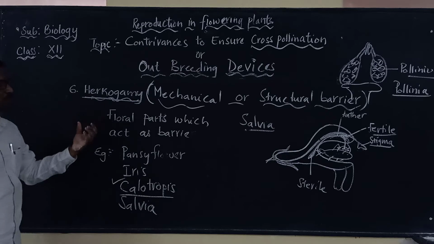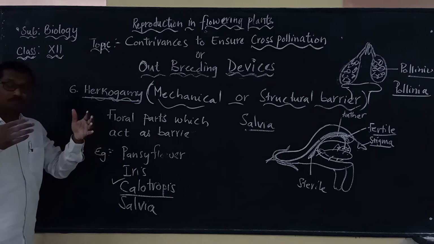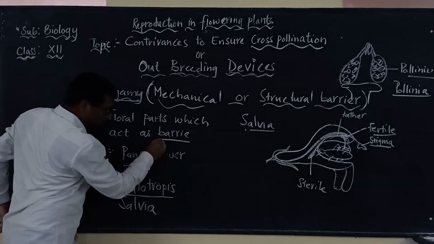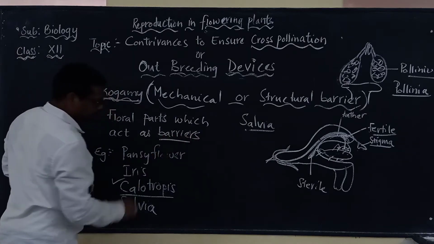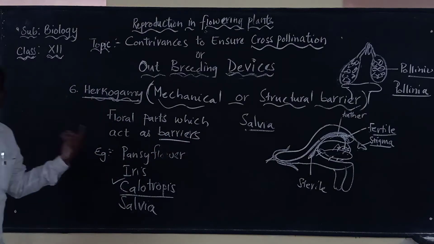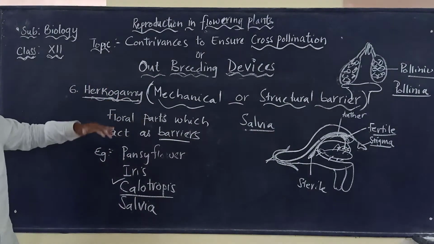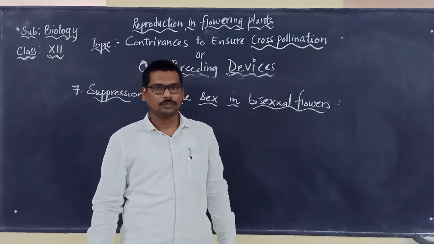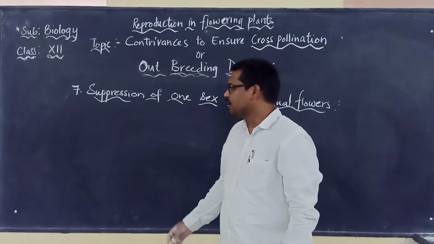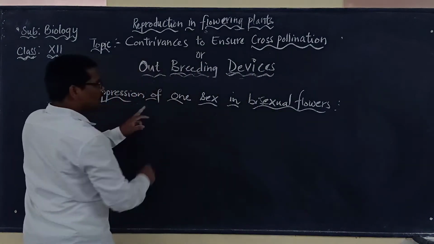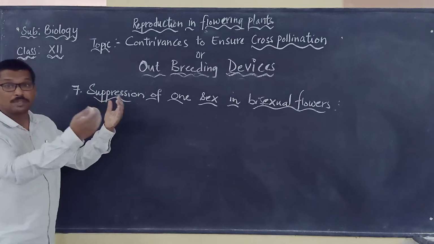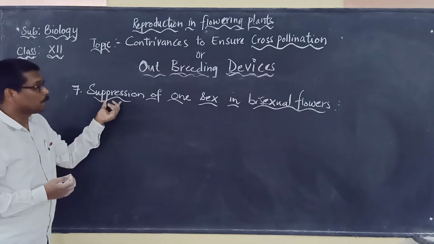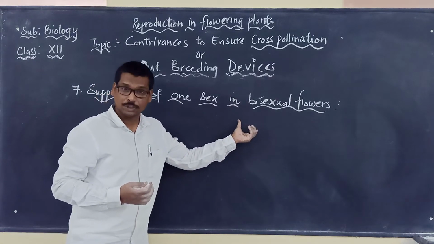So hercogamy means floral parts will act as barriers. They will be acting as barriers here, so that is why they will go for cross-pollination. The next one is the suppression of one sex in bisexual flowers. There is another adaptation for cross-pollination: suppression of one sex in bisexual flowers.